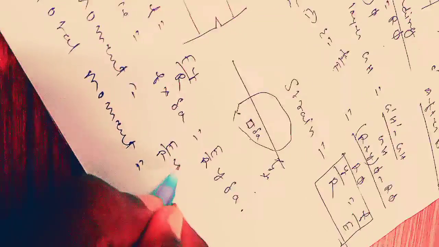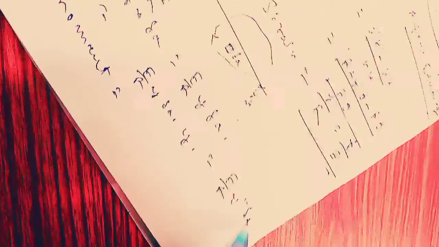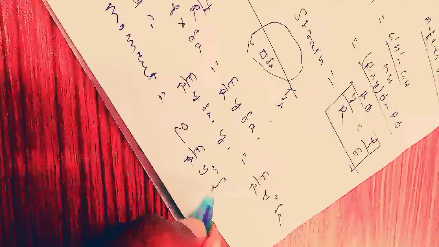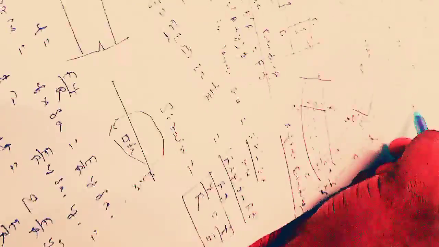Moment, a simple concept: moment is force into displacement. Force is E by r y del A, into displacement. Displacement will be y. So this is E by r y square del A. Total moment will be the summation, or if you do integration, the same thing, E by r y square del A. If I take E by r outside, summation of y square del A. What is summation of y square del A? We know that it is the moment of inertia, so it will be E by r into I.